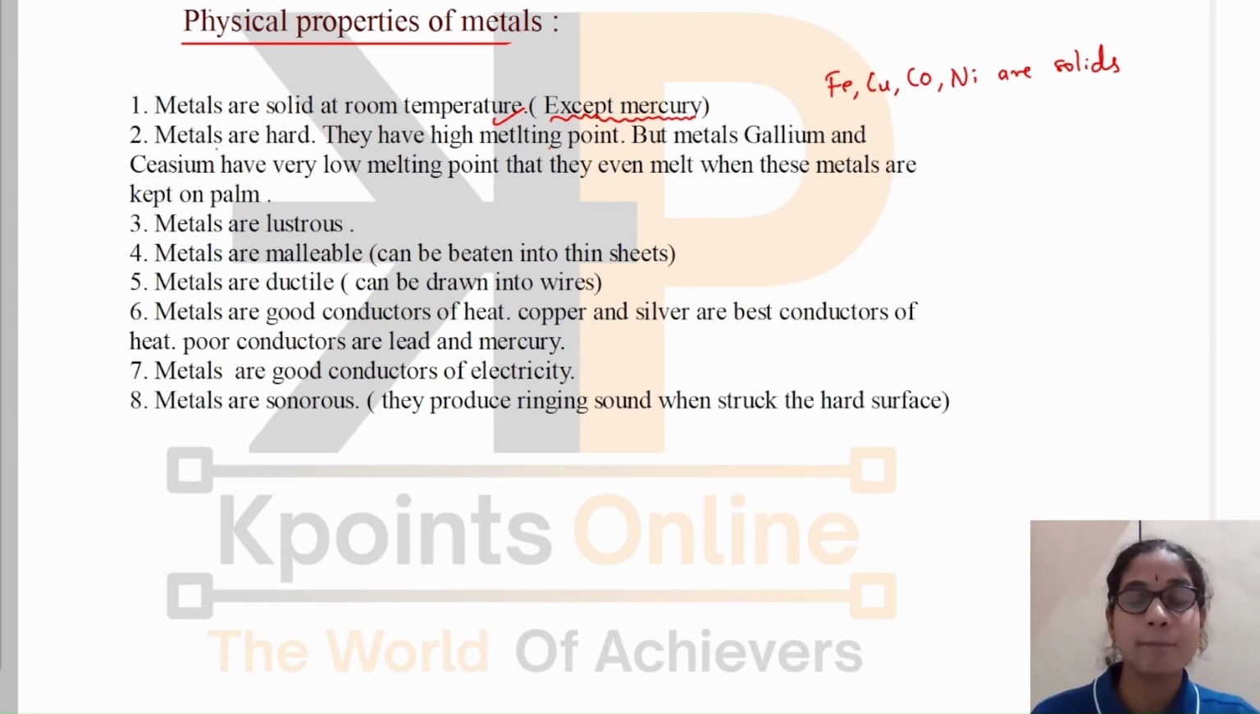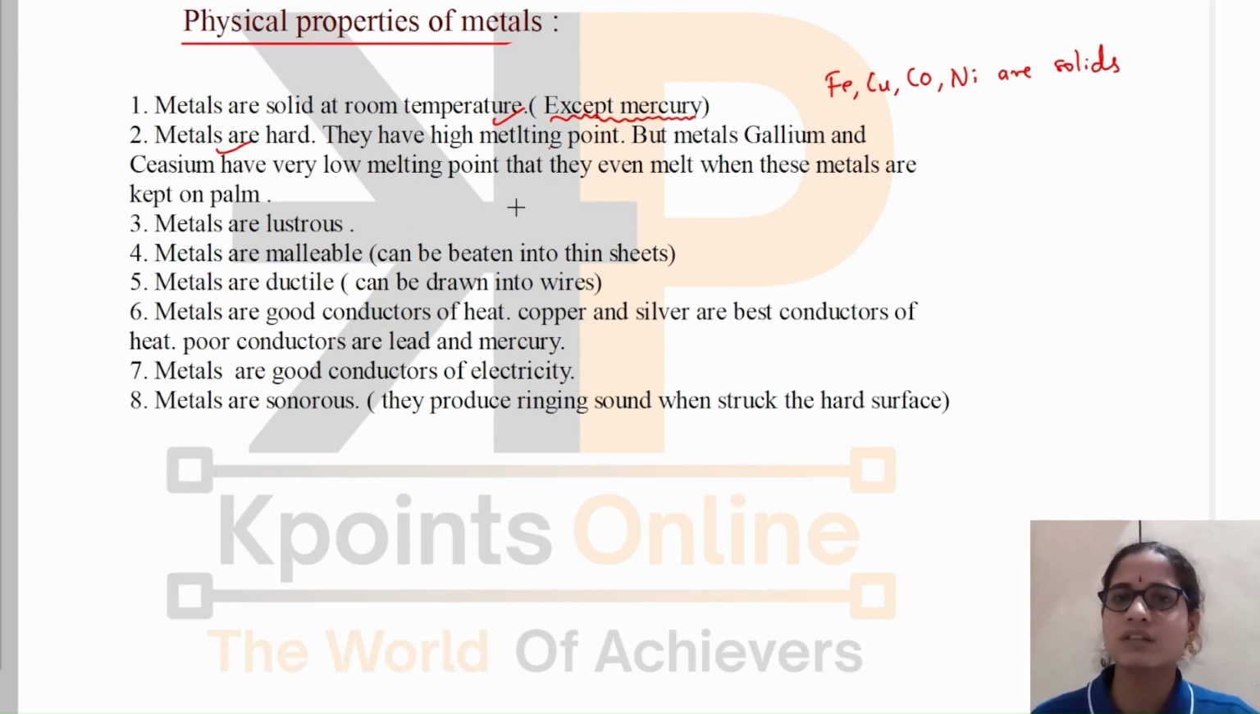Okay, and metals are hard, because of which they are widely used in construction purposes also. Yes, they have a high melting point. We know that melting point is the temperature at which the substance melts. Okay, and these metals have a high melting point.